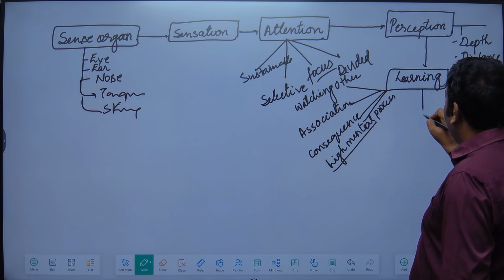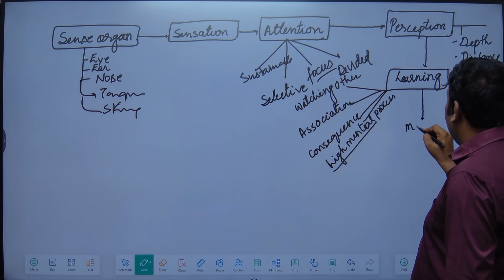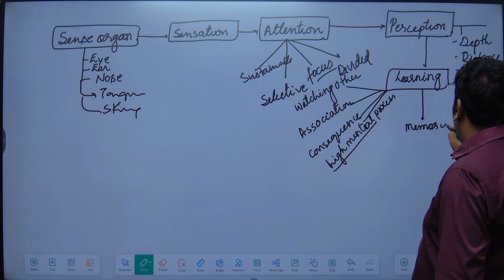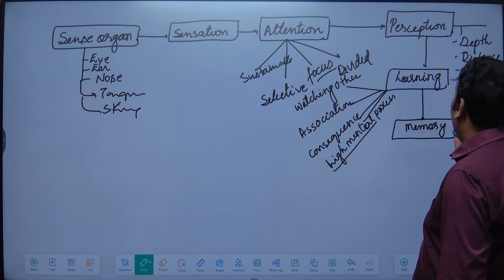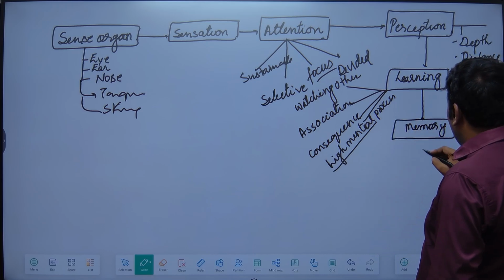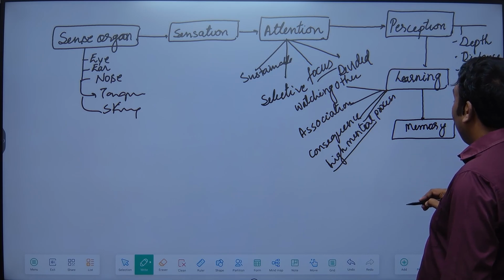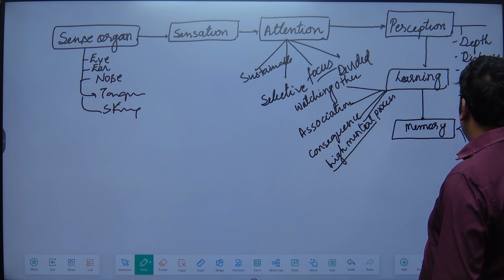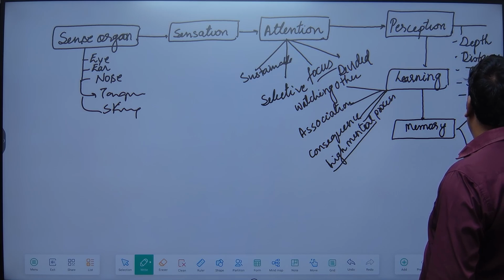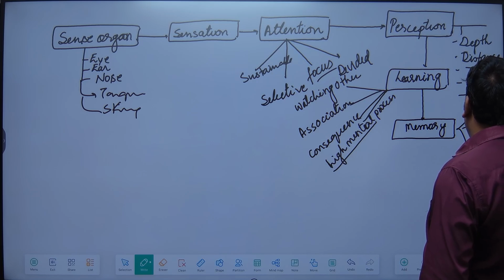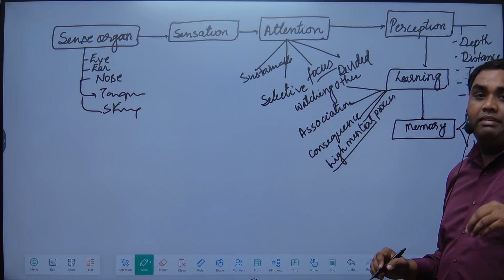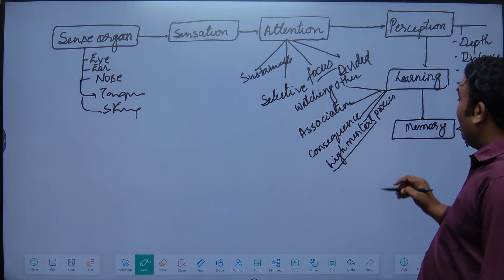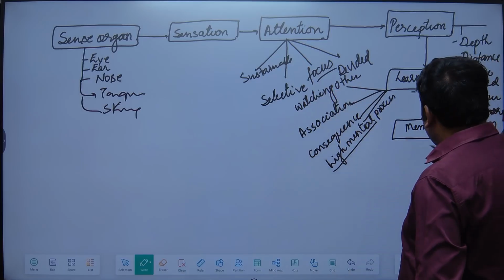That learning will create memory. Without learning, you will not have any memory. Memory is formed basically by learning. Here we will understand sensory memory, short-term memory, long-term memory, explicit memory and implicit memory. We will discuss all in detail. I am just telling you how these processes are formed.